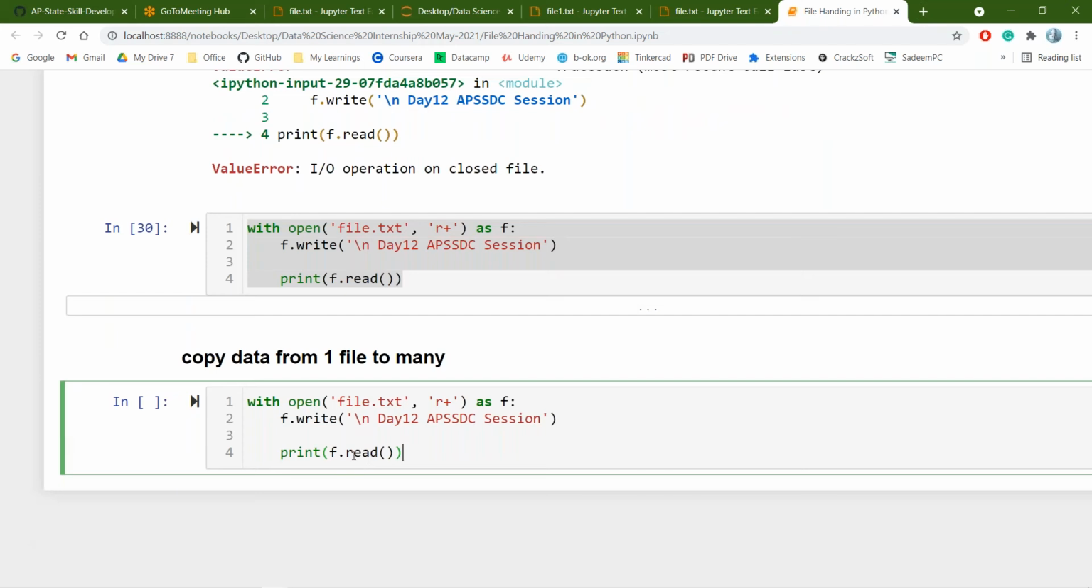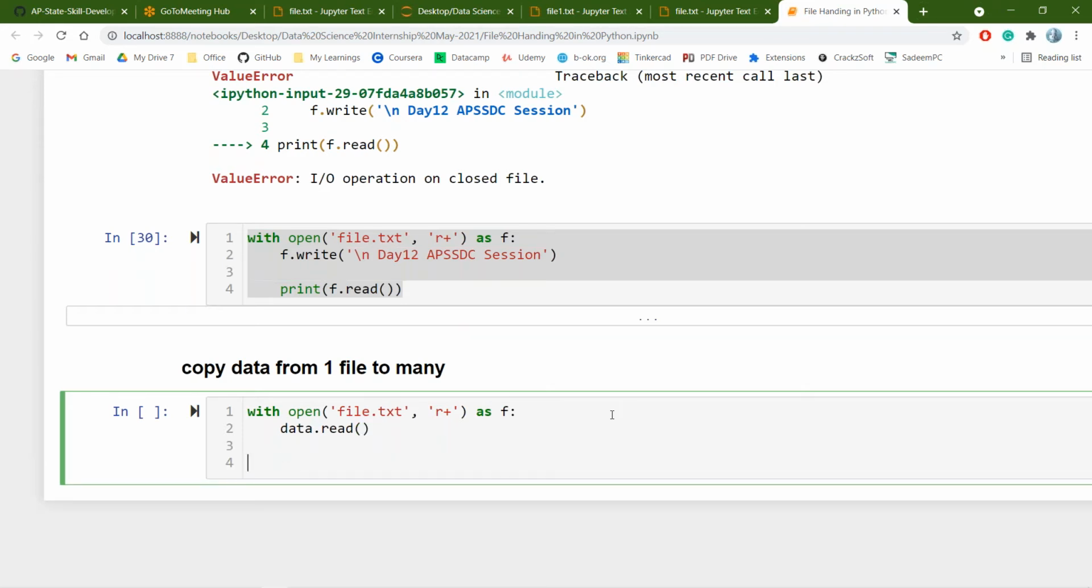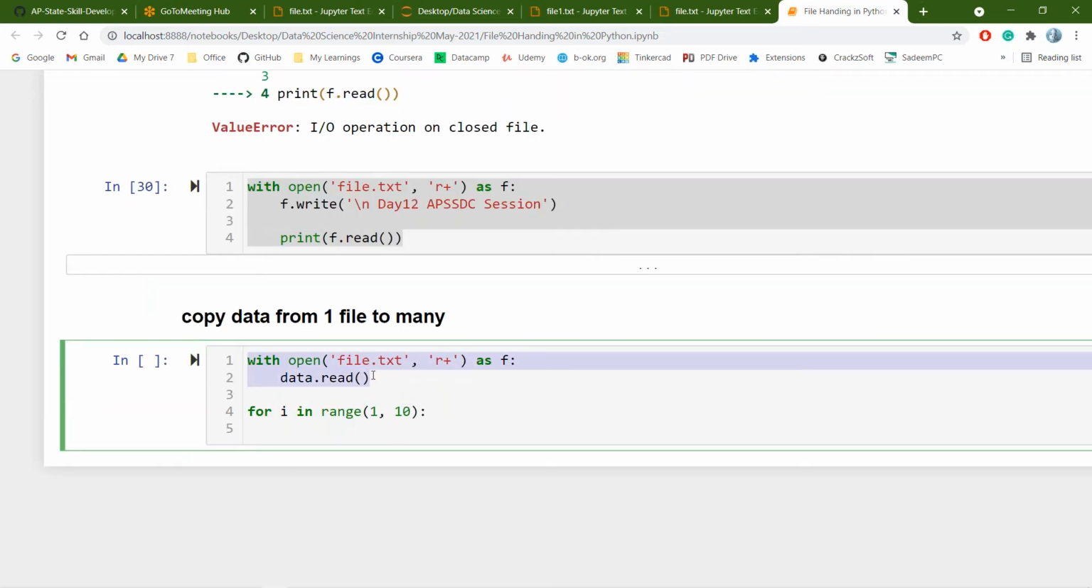Here I have opened a file. Now let me take data.read. Now I have closed the file. I need to write this particular data to the 10 different files, file1.txt up to file10.txt. Previously I used the for loop. I can use the for loop, or otherwise I have to write this particular thing 10 times. Instead of that, I can use the for loop, for i in range of 1, 10, and I will be writing the data.